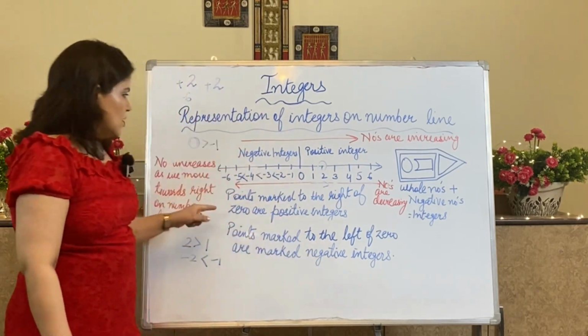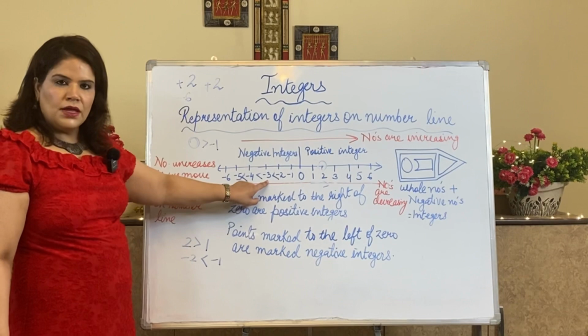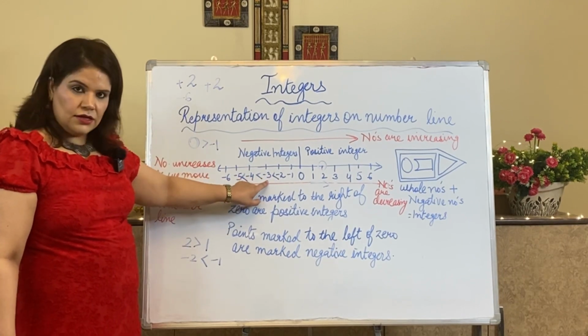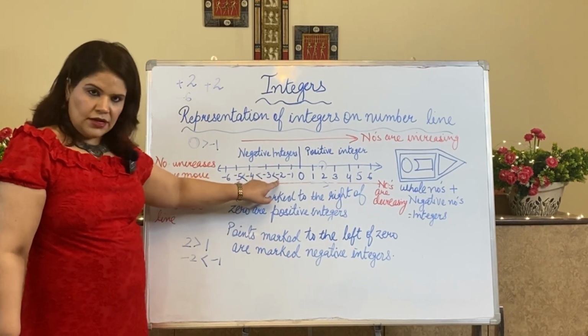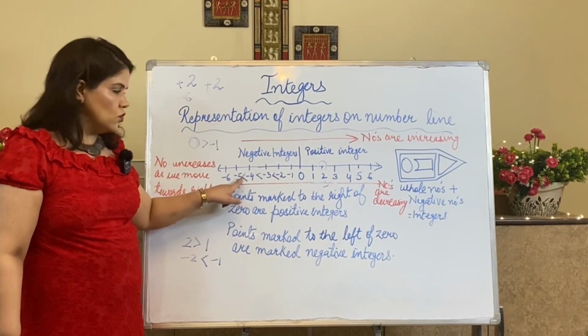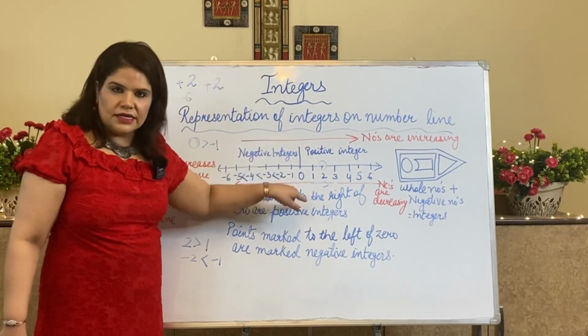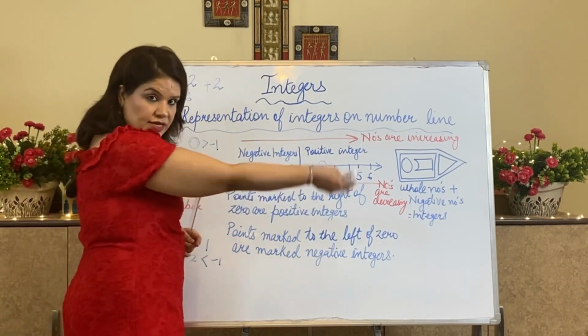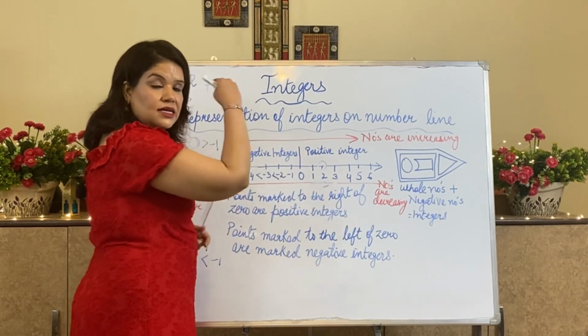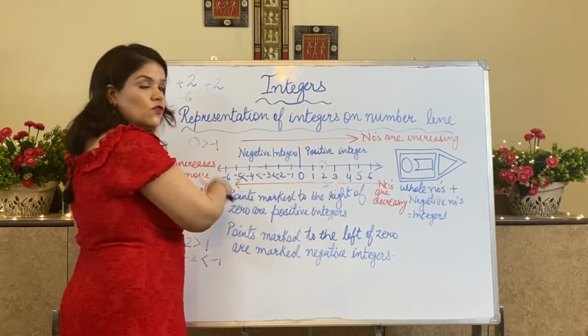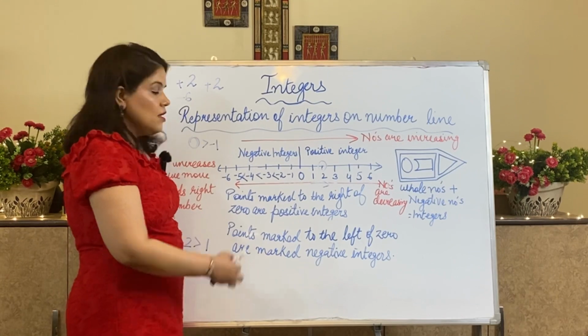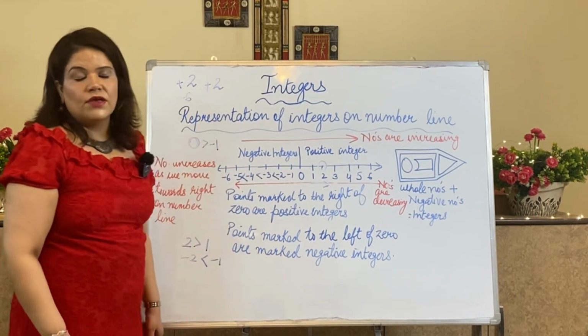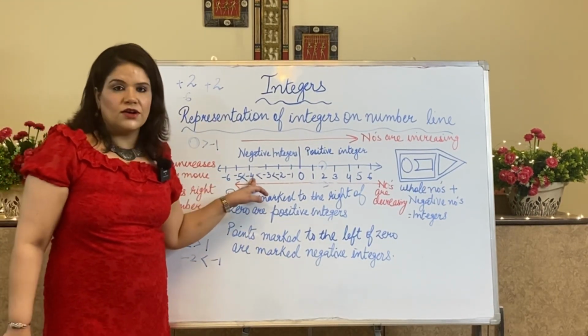The same way I am taking minus 3 here. On the right I have minus 2. On the left I have minus 4. Now minus 2 is greater than minus 3, because it is on its right side. Minus 4 is less than minus 3 because it is on the left. Minus 4 is on the left side of minus 3.